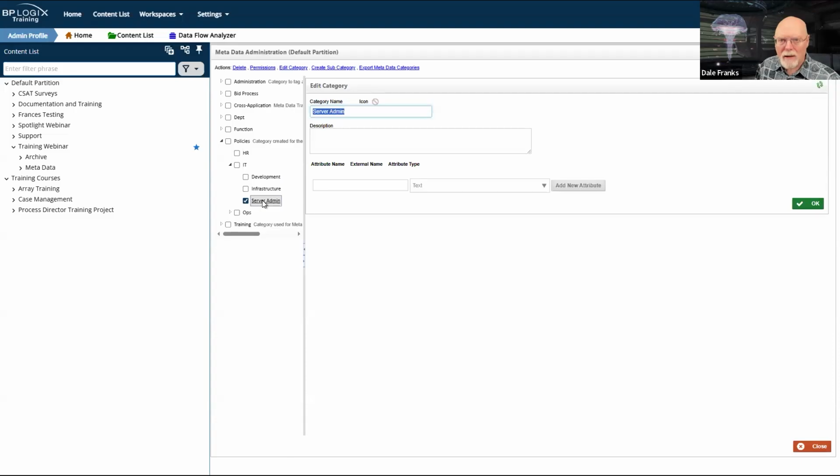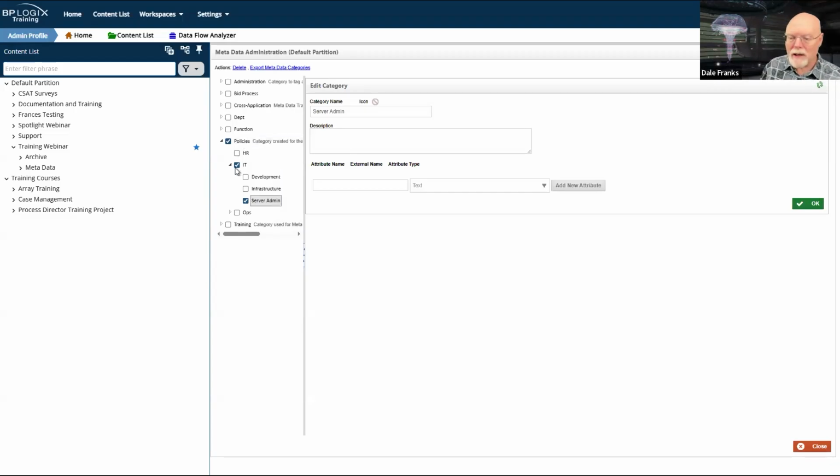Once I assign server admin as a policy document type to a document that I upload into the system, automatically it is an IT document because server admin is a child of IT, and IT is a child of policies. So if I assign server admin as my metadata category, I automatically assign all of its parent categories. So not only is it server admin, but it's an IT document and it's a policies document.